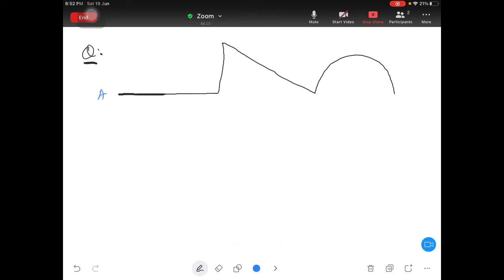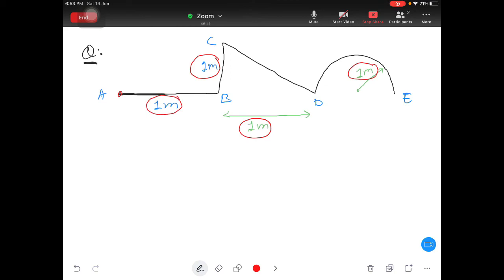This is your point A, this is your point B, C, D, E. This is 1 meter, this is 1 meter, and this gap is of 1 meter, and this radius is 1 meter. Okay. So person is traveling, this BC is 1 meter and this gap is also 1 meter. This is also 1 meter. Everything is 1 meter.